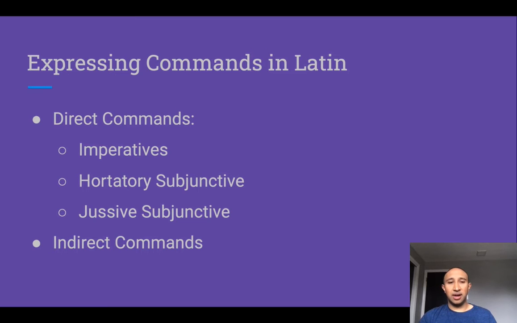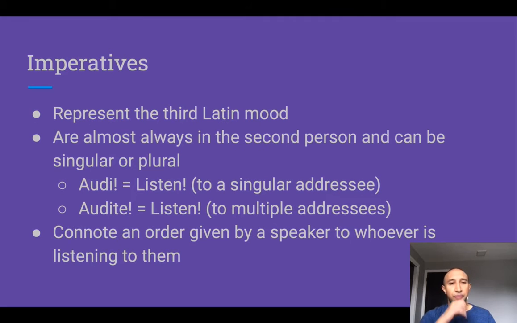Okay? These direct commands all appear as independent clauses in and of their own rights, and these commands can take direct objects. We also have indirect commands, so this is when someone summarizes an order or a request that they made in direct speech. Okay, so let's start with the first form of direct command, which is called an imperative.